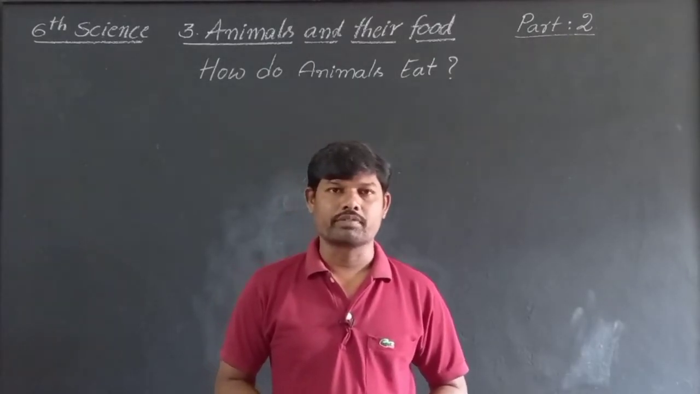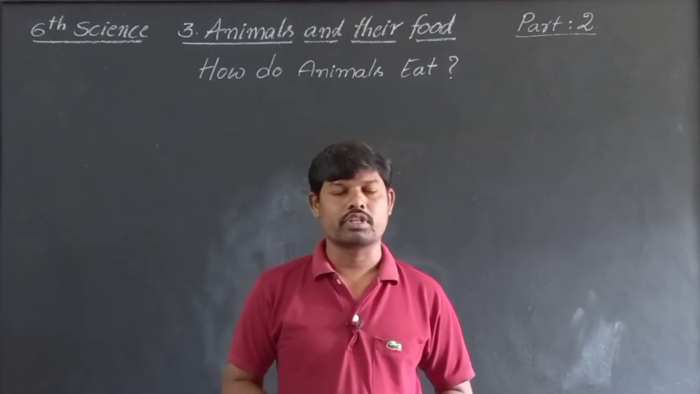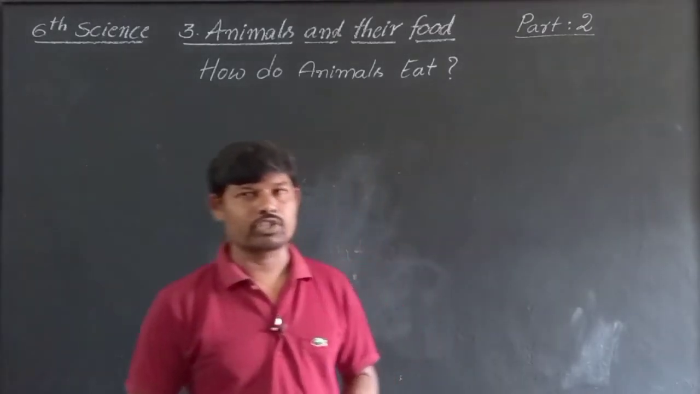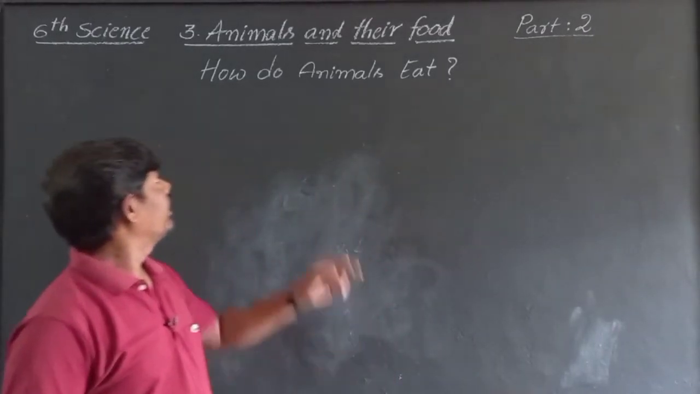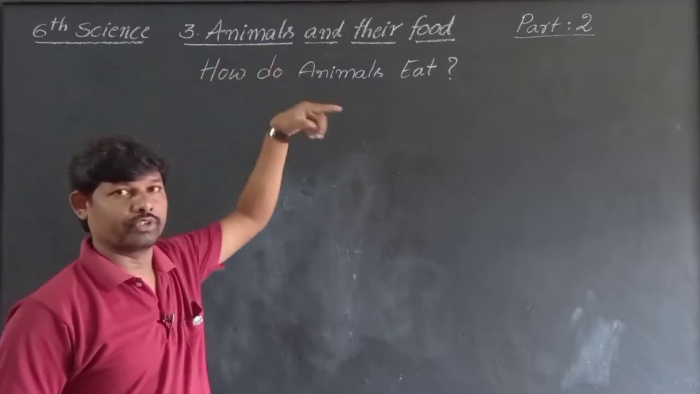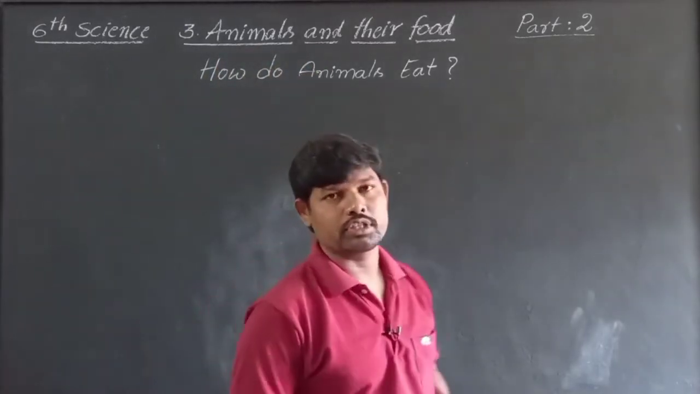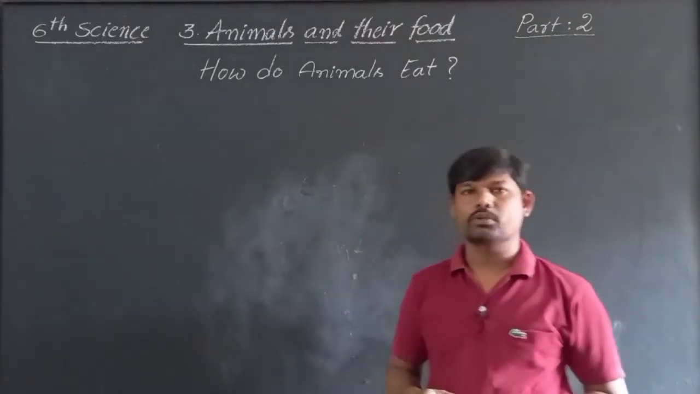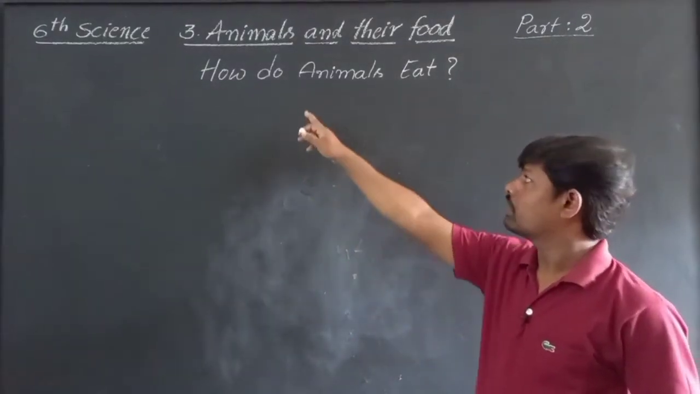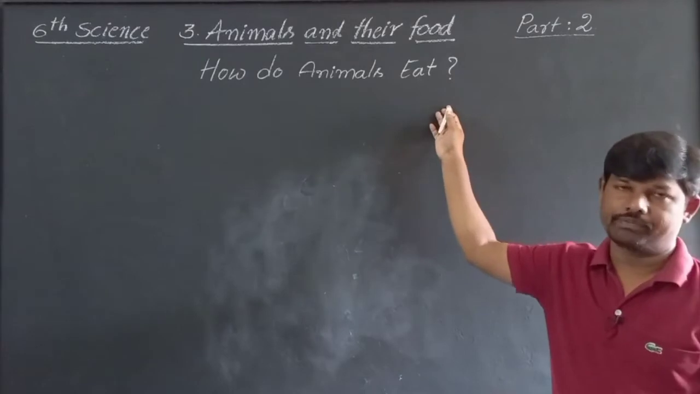We are discussing 6th class science, chapter 3, animals and their food. Part 1 is already completed, and this is part 2. In this part 2, we are going to discuss how animals eat.